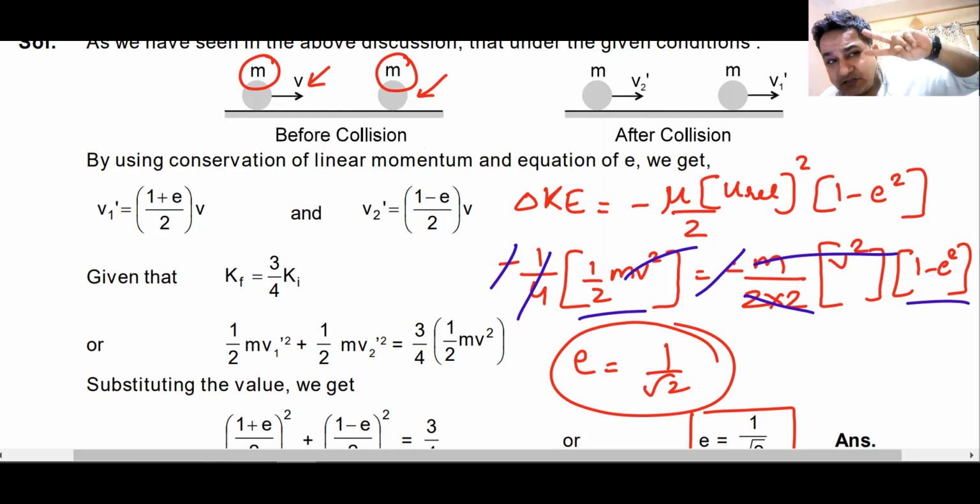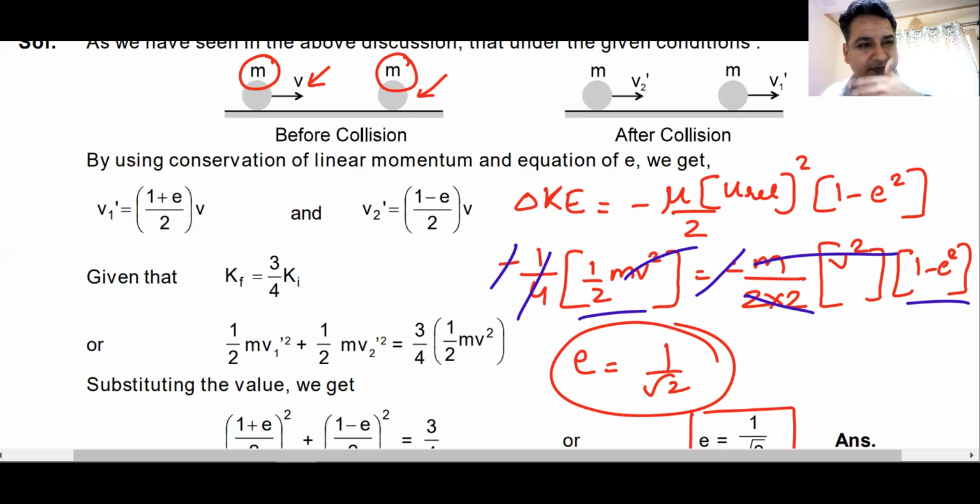So if you can remember these two formulae for collision, I'm sure you can do any problem that comes. More often than not, that problem will be based on one-dimensional collision, because if it becomes an oblique collision, cases just become too many.